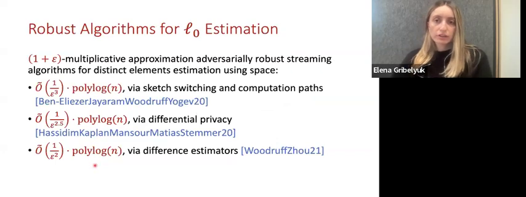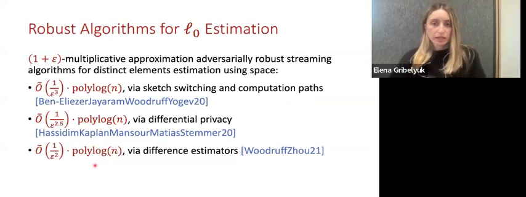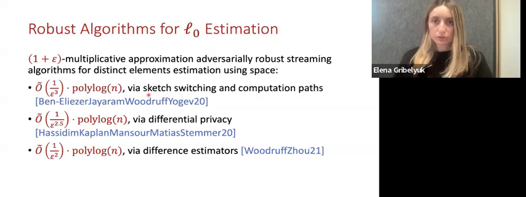Over the last few years, there have been many works focused on designing streaming algorithms that are adversarially robust. For example, this first paper provided 2 techniques, one of which is sketch switching, which essentially initializes many independent copies of sketches with fresh randomness. Over time, when it feels that the algorithm learns a lot of information about one of the sketch's internal randomness, then the algorithm will just switch the sketch that it uses to answer queries.